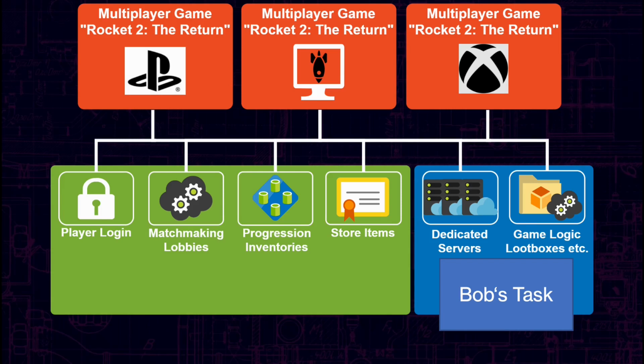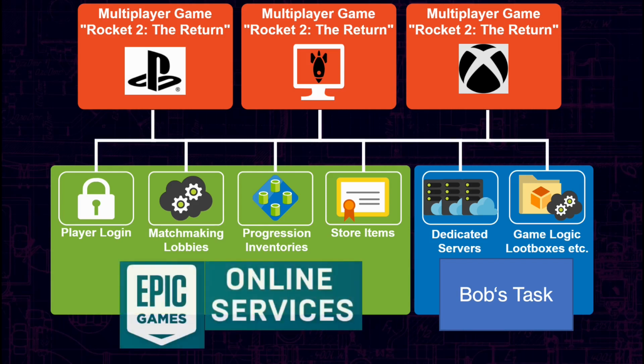And this is the point where the Epic Online Services come in and shine. EOS can be used on all kinds of devices with crossplay. This means with EOS, we can have players using PlayStation, Xbox, PC, iPad, all connect to the same dedicated servers and play Rocket 2. And Bob has more time for his great UI work.